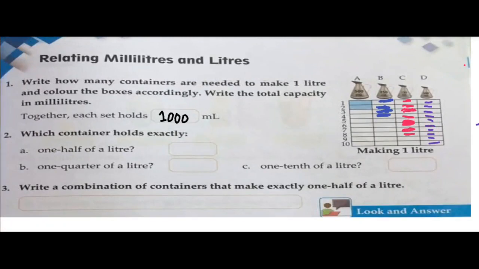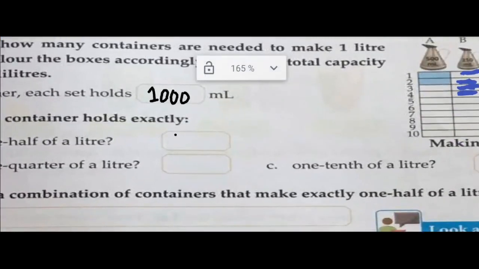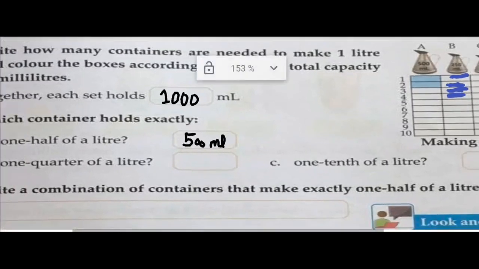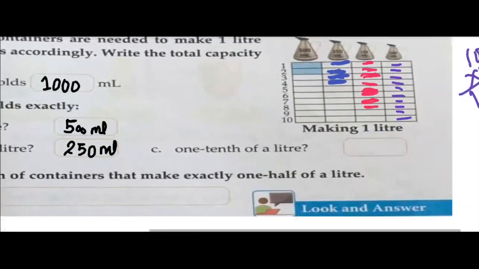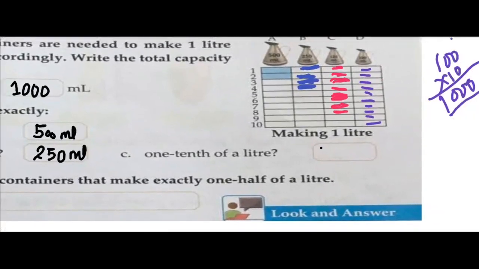Which container holds exactly 1/2 of a liter? We know that 500 ml container. So you will write 500 ml here. Okay. Quarter of a liter, 1/4 means 4 times. Yes, you need 4 times. So that will be 250 ml of a container. 1/10, you know this very well. 1/10 means 100 ml of a container.